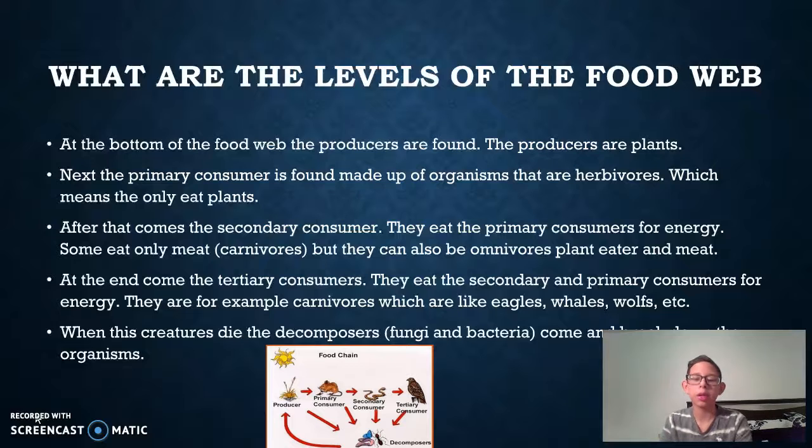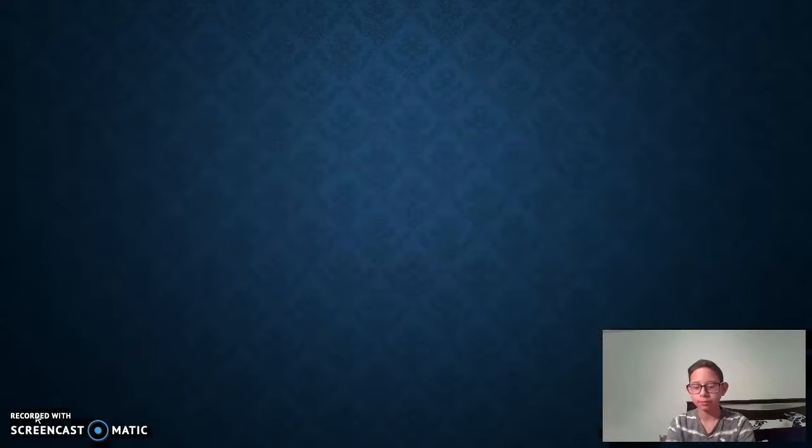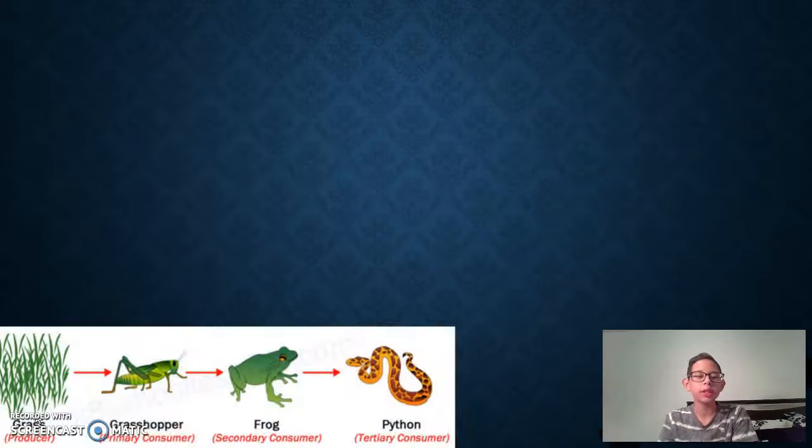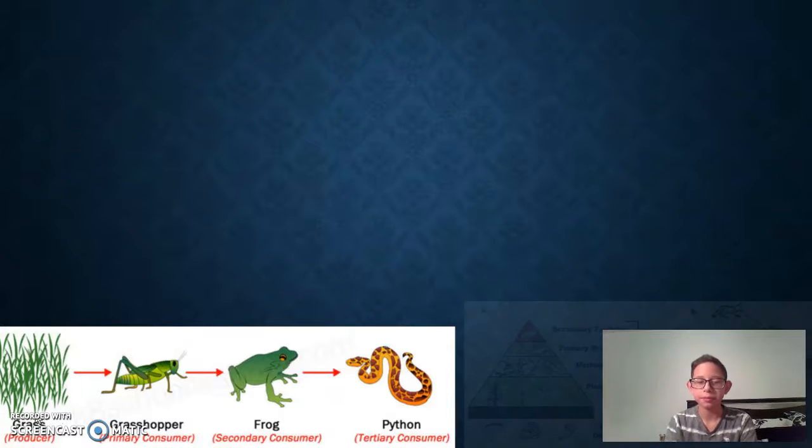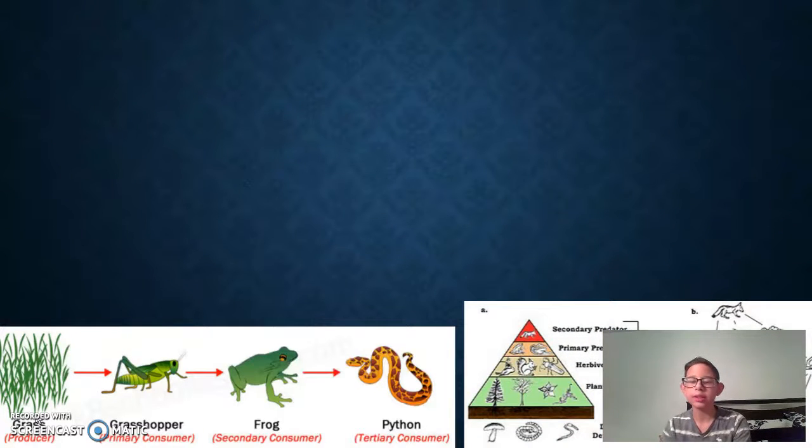Over here at the bottom is a food chain. It shows in order how they work. There are different kinds. And over here is a food web. They're similar, but shown in a different way. Over here in the left corner is the order they go in: producer, primary consumer, secondary consumer, tertiary consumer, which is the order they get eaten in. And on the right side, it's the same as the one on the left, just in a pyramid order, going from the bottom to the top, from the producer to the secondary predator.